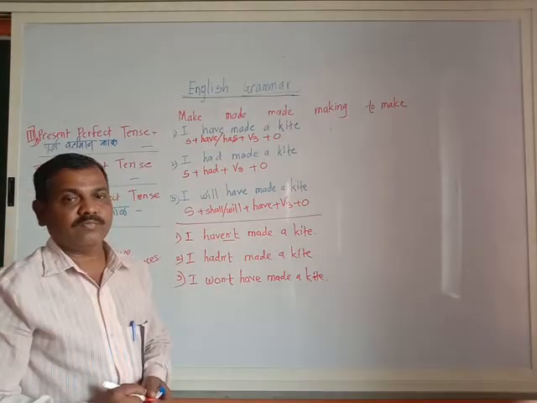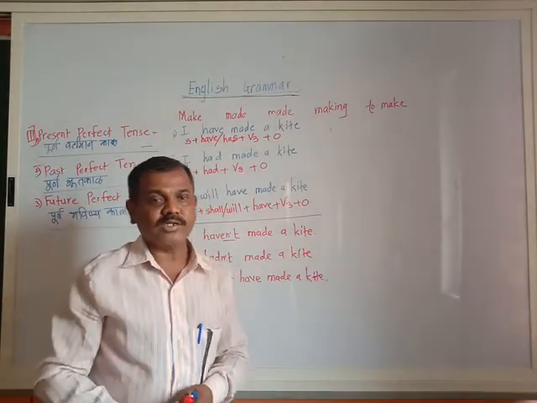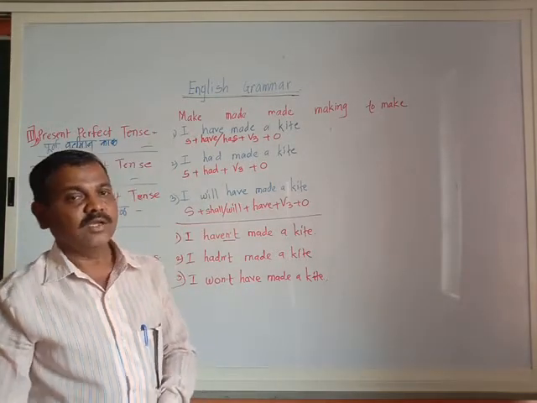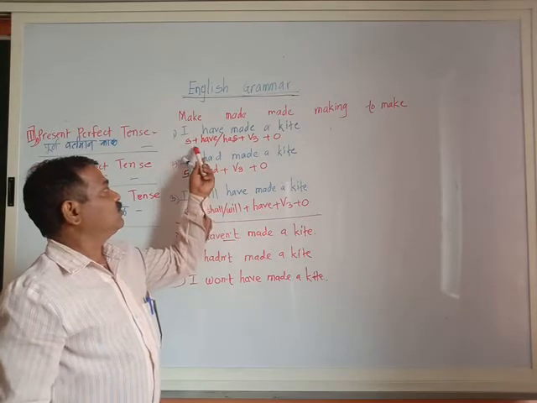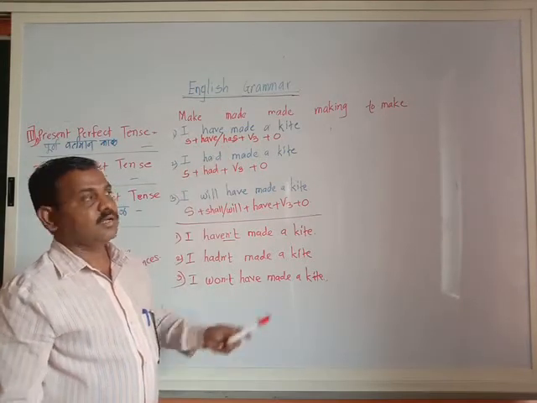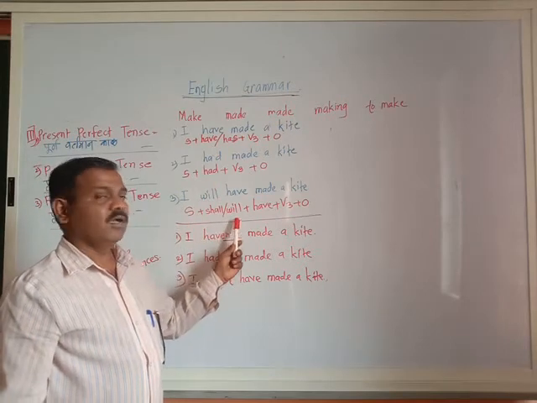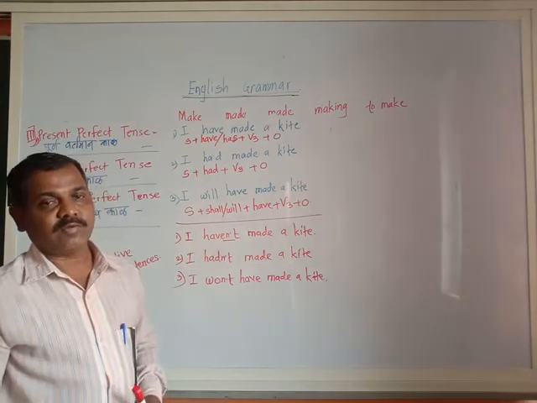These are the negatives. So positive and negative sentences I have told you. I am going to first watch them very clearly. What structures are there? Subject plus have, has. Subject plus had. And subject plus shall or will plus have. This is the future perfect.